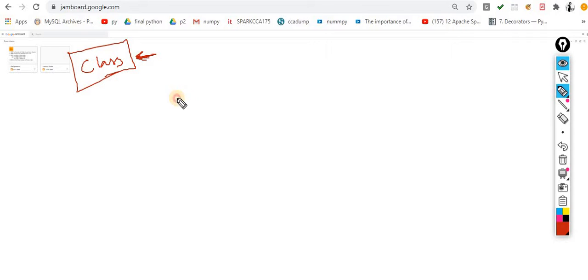For example, class and then the class name. The name can be anything, whatever name you want. You can say Bhupinder or Karan over here. After that, it is mandatory to put the colon. Whenever there is a colon in Python, it means that the scope begins from here, so it is expecting a number of lines which are associated with this class.